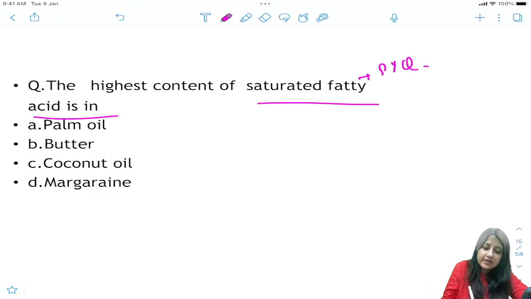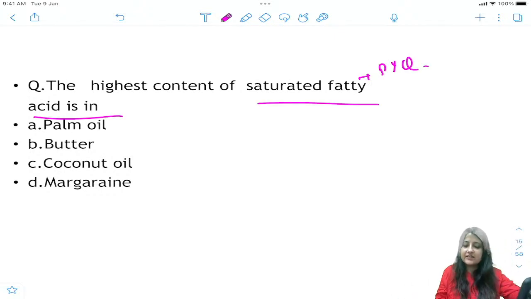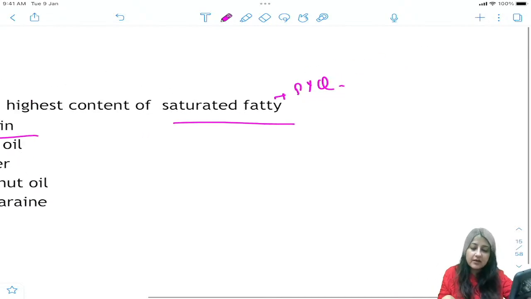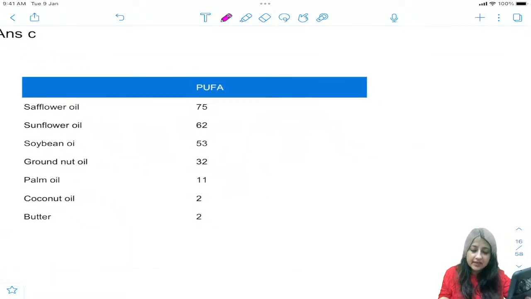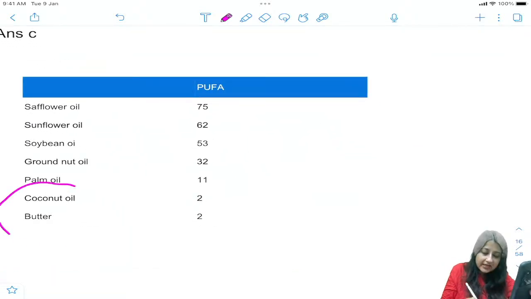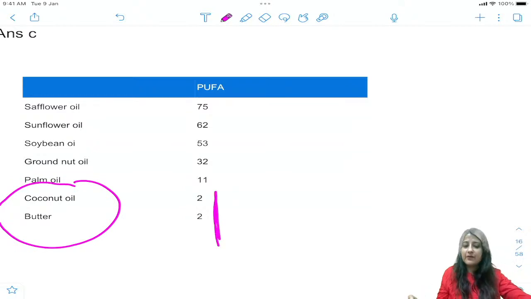Highest content of saturated fatty acid किसमें? Now we all know saturated fats are bad, right? So is it palm oil, butter, coconut oil, margarine? Now please remember, जैसे safflower oil is the best one because it has unsaturated acids. Now saturated coconut oil में बहुत ज़्यादा होता है, ठीक है? But more than that, what would you prefer? Okay, so I'll again show you a list over here. See, more than that, coconut oil and butter have almost the same value, ठीक है? So this slide is again important. You can mark coconut oil here, ठीक है?